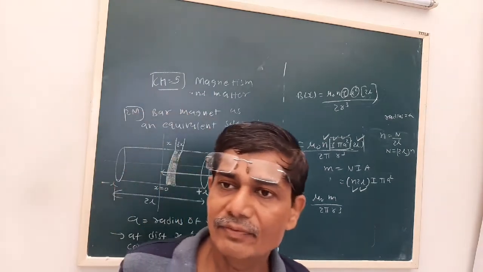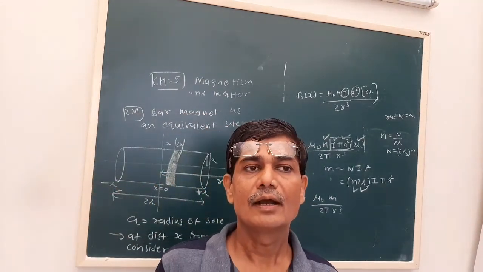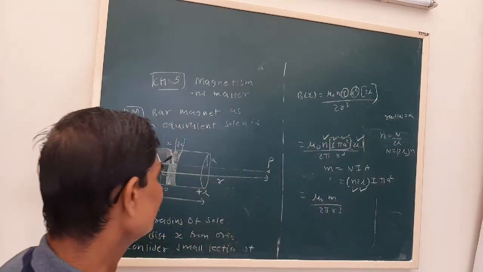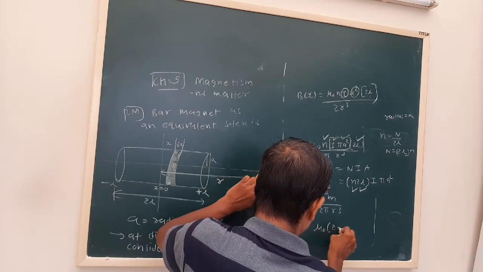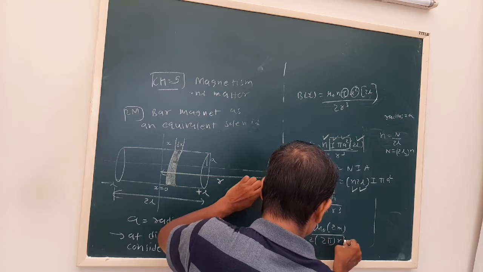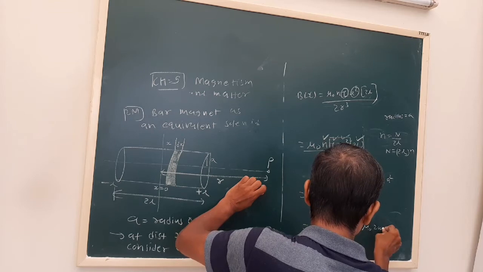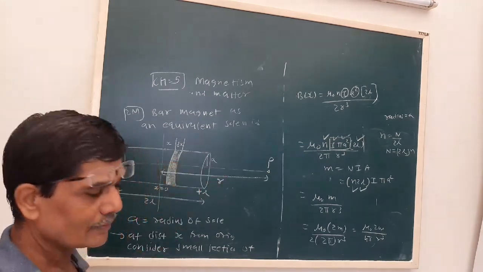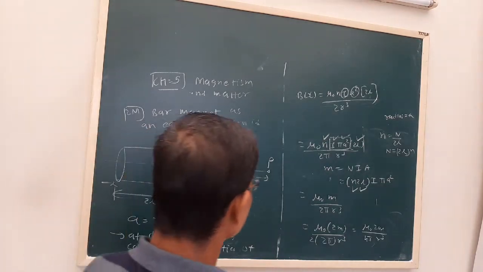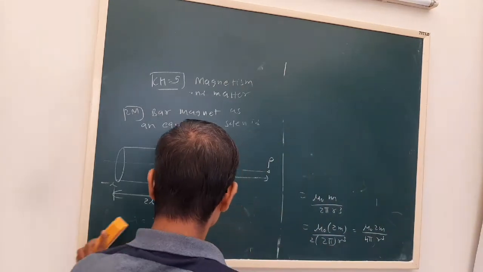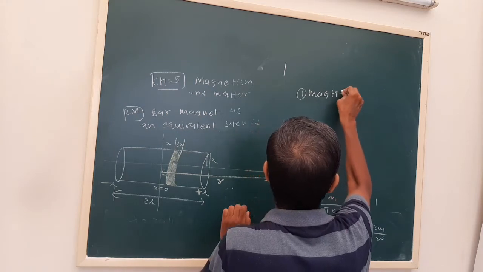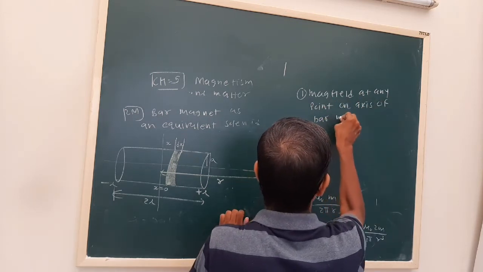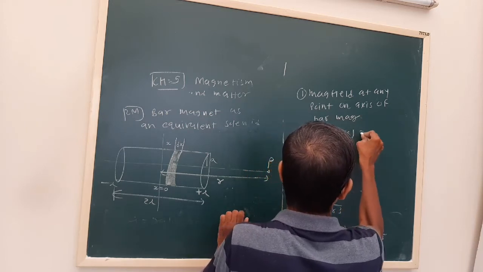Now recall the field at any point on the axis of an electric dipole. There we used to write 2kp upon r cube. Here also we want to represent it like this. So mu 0, if I multiply by 2 and divide by 2, it will be mu 0 into 2m upon 4 pi r cube. That gives the formula for the axis of a solenoid. On a comparative basis, the magnetic field at any point on the axis of a bar magnet, B axis is mu 0 upon 4 pi.